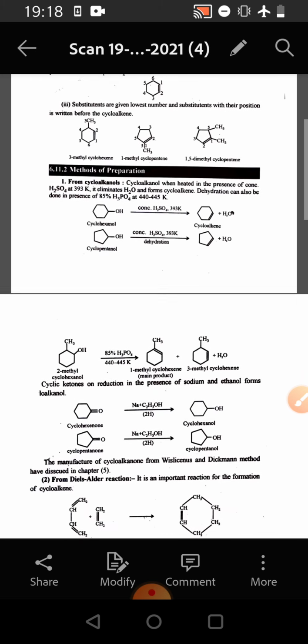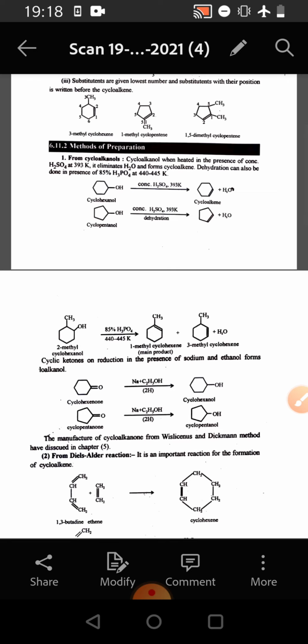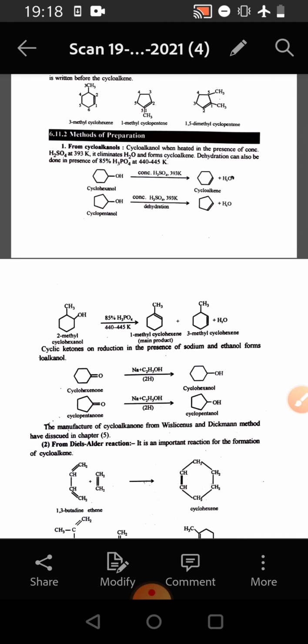Now we come to the methods of preparation. The first method is from cycloalkanols. Cycloalkanols, when heated in the presence of concentrated H2SO4 at 393 Kelvin, form cycloalkene by the elimination of a water molecule. Dehydration can also be done in the presence of 85% H3PO4 at 440 to 445 Kelvin.